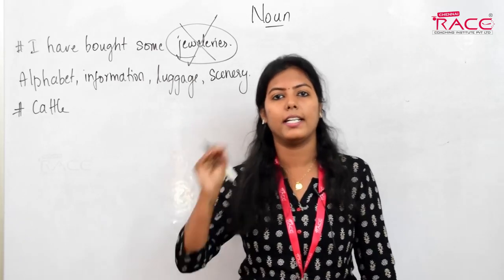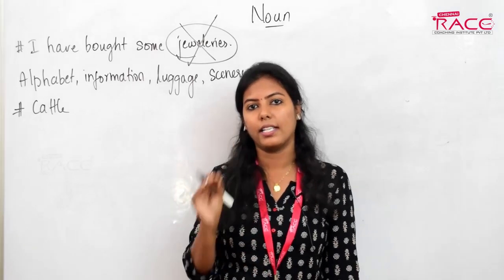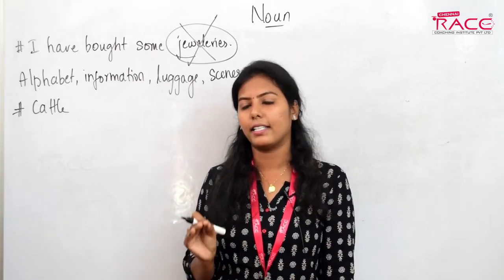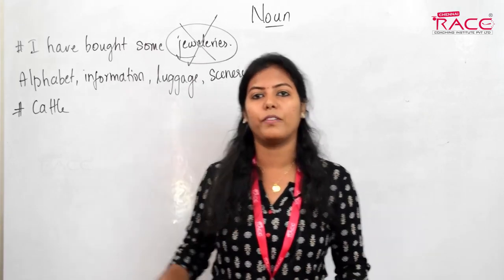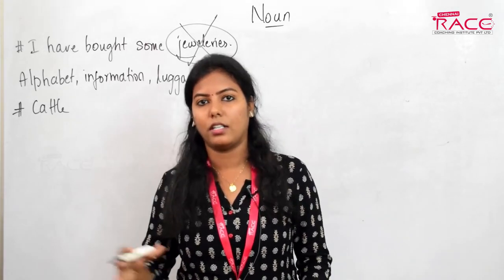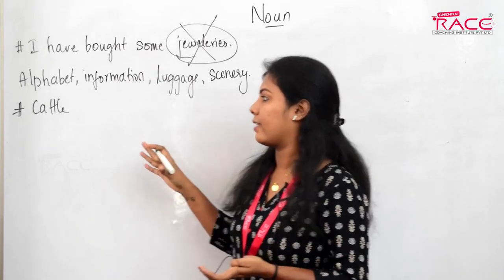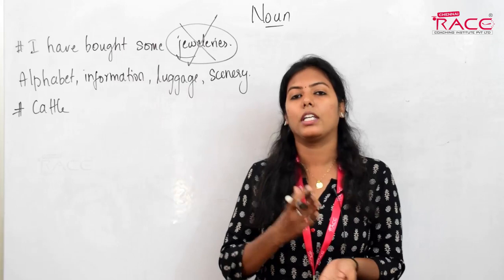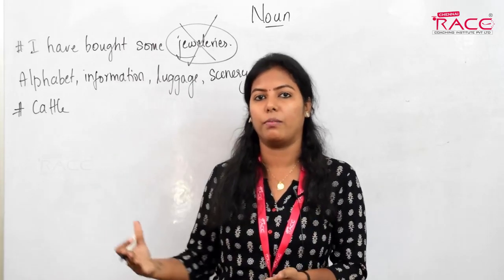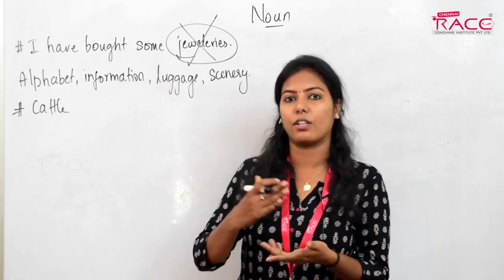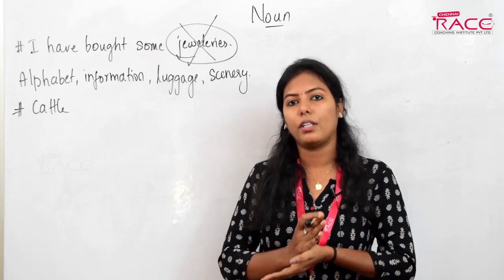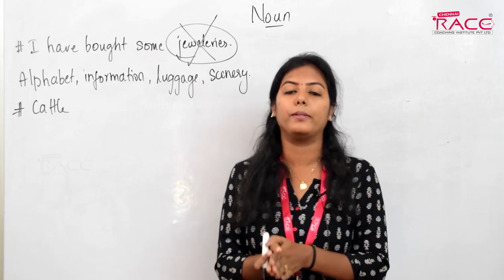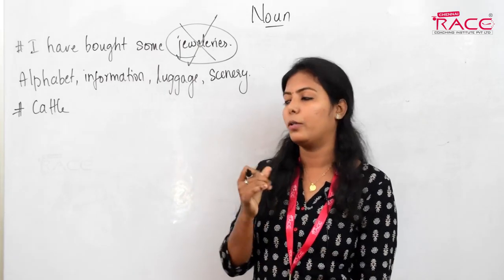But do we say a single cow or a single sheep or a single goat as a cattle? No, we do not say them as cattle. When there is a group of goats, sheep or cows, we call them cattle. So there are some nouns that are not in plural form, even though they do not have s or es with them, we use them as plural, and they always have plural verb with them.